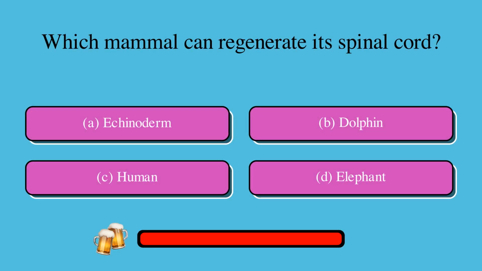Which mammal can regenerate its spinal cord? Is it A, echinoderm, B, dolphin, C, human, or D, elephant? The correct answer is A, echinoderm.